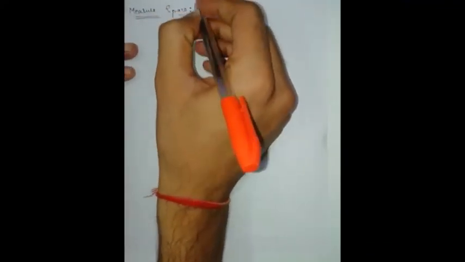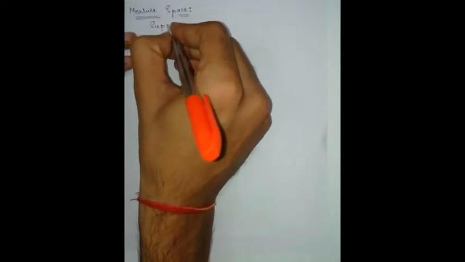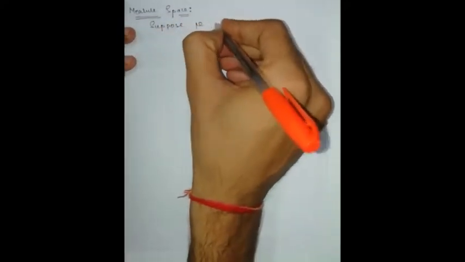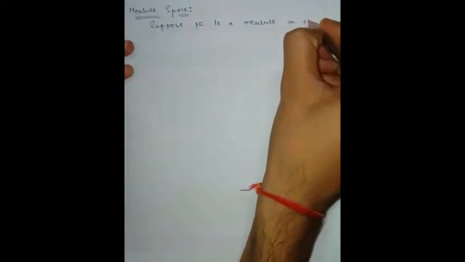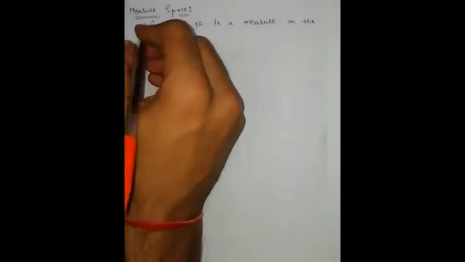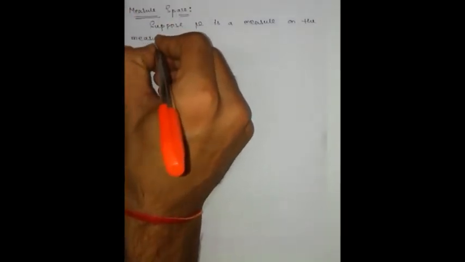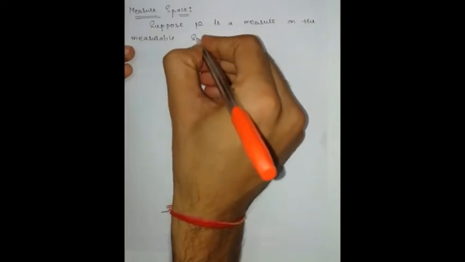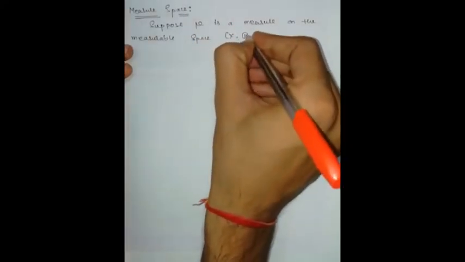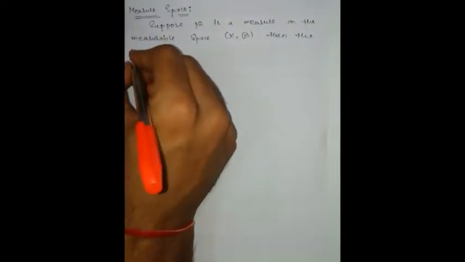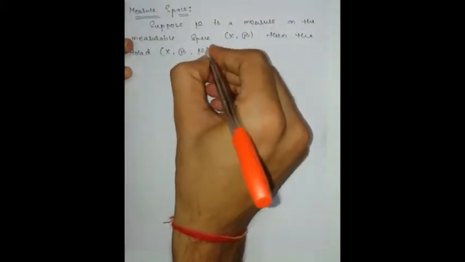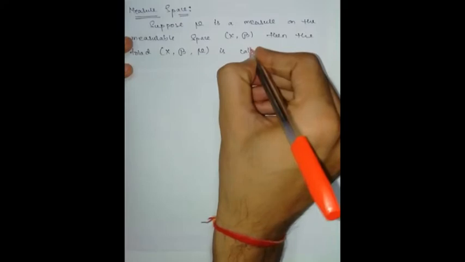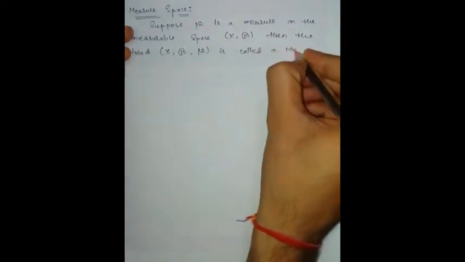Measure space. Suppose mu is a measure on the measurable space x comma script B, then the triad x comma script B comma mu is called a measure space.